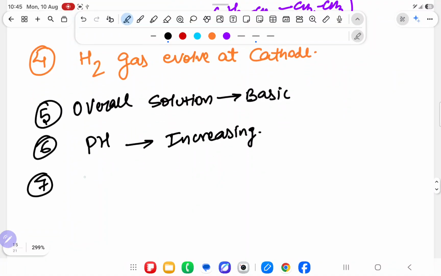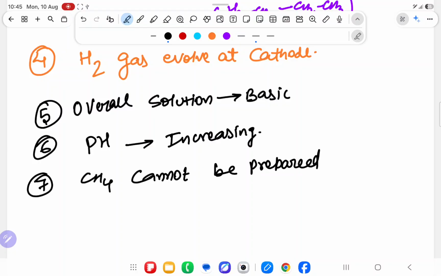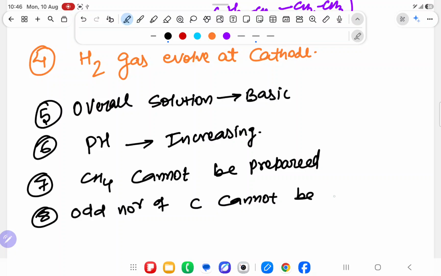Seventh important point, sir: soda lime decarboxylation has helped us to prepare odd number of carbons, but over here again we are not able to prepare CH4. CH4 cannot be prepared, the same problem as we have in the Wurtz family, and odd number of carbon cannot be prepared.